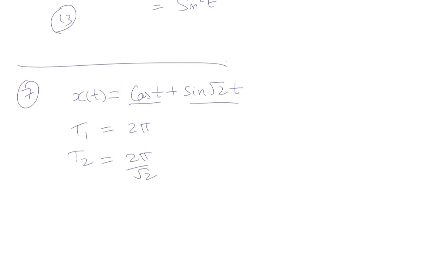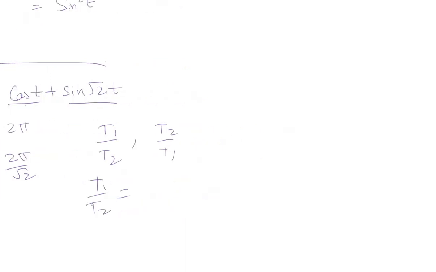And now let us check whether this combination, this plus this, is a periodic signal or not. We'll take the ratio of T1 to T2 or T2 by T1, and we find that T1 by T2 is equal to what?